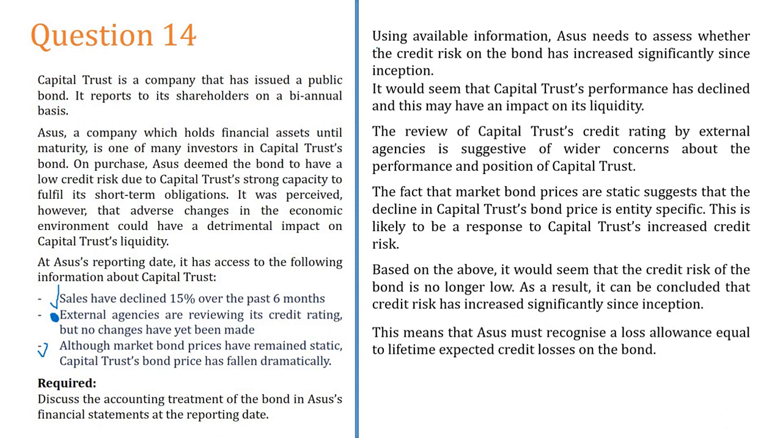Why? When sales decline, profit declines, so the amount available to pay back decreases. The review of Capital Trust credit rating by external agencies is suggestive of wider concern about the performance and the position of Capital Trust. The fact that market bond prices are static suggests that the decline in the Capital Trust bond price is entity specific. Something is wrong with this entity. This is likely to be a response to Capital Trust's increased risk. Based on the above, it would seem that the credit risk of the bond is no longer low. As a result, it can be concluded that credit risk has increased significantly.